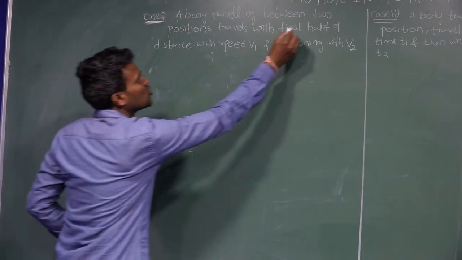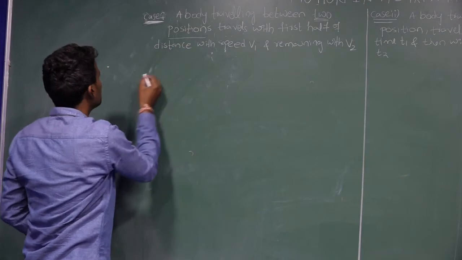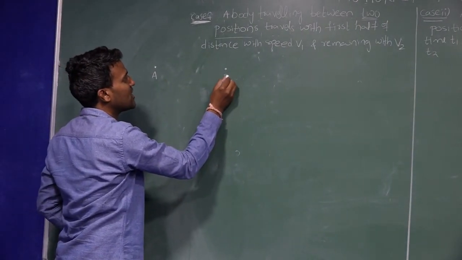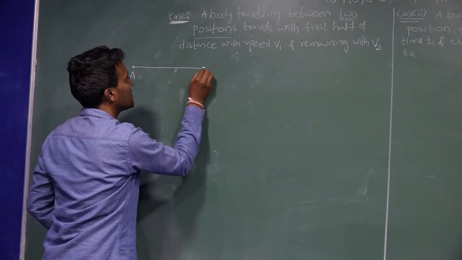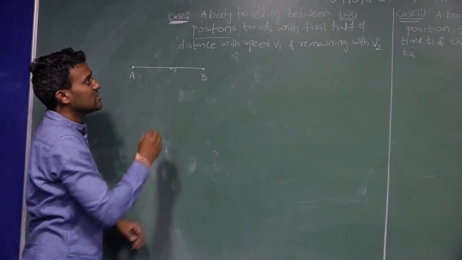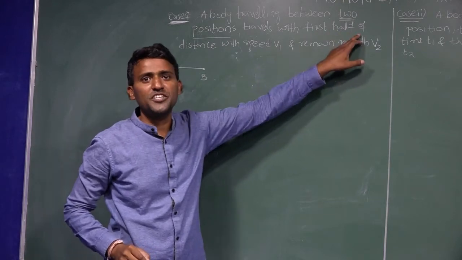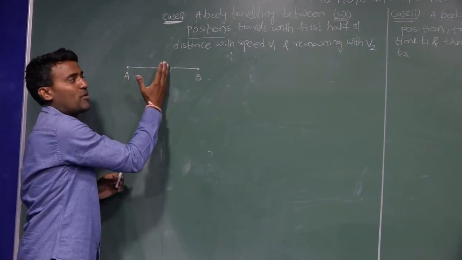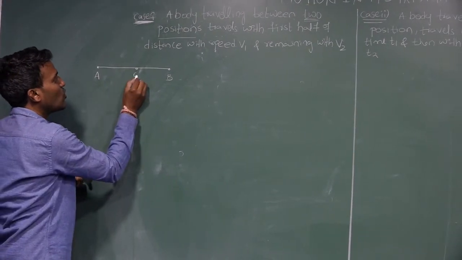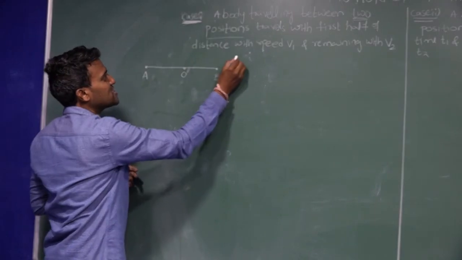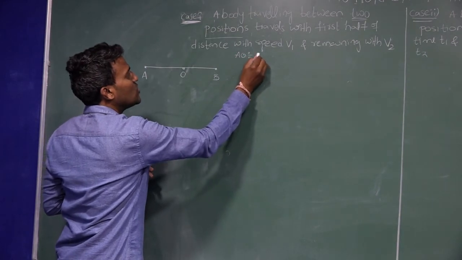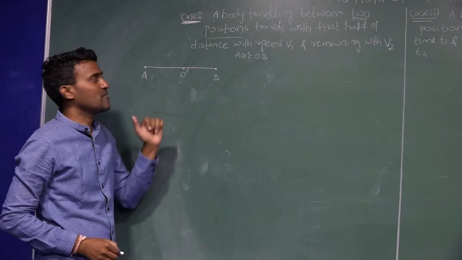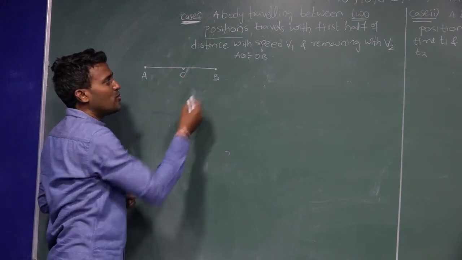According to this, two positions are given: the first position is A and the final position is B. In this question they said the first half of the distance, which means the total distance is divided into two equal parts. So distance OA is equal to OB, because in the question they only gave equal parts. So AO is equal to OB.